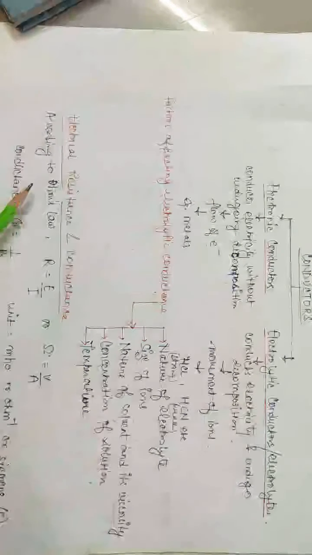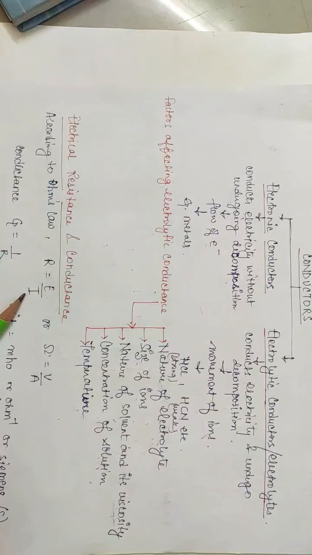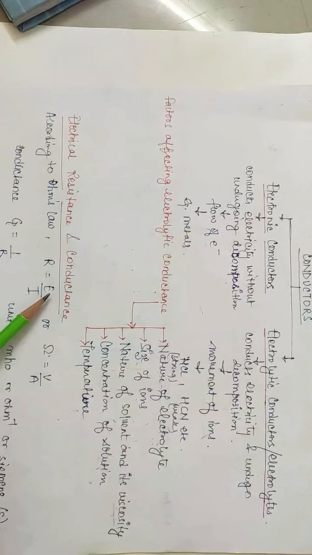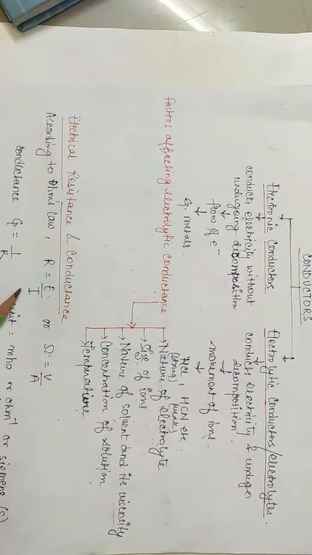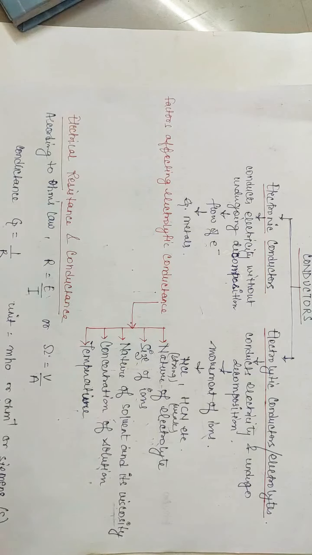In physics you must have studied Ohm's law, according to which the resistance is equal to E by I. That is, if voltage E is applied to the ends of a conductor and current I flows through it, then the resistance of the conductor will be equal to E by I. Its unit is ohm, which is equal to volt per ampere. Conductance represented by G is the reciprocal of resistance, and its unit is ohm inverse or mho or Siemens.